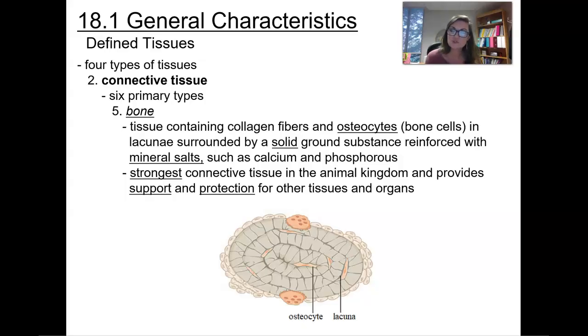But this time, instead of being surrounded by a jelly-like matrix, they're going to be surrounded by a solid ground substance that's reinforced with mineral salts, such as calcium and phosphorus. And we often refer to that as hydroxyapatite. That's the name of the salts. These are part of the strongest connective tissues in the animal kingdom, and they're going to provide support and protection of other tissues and organs within that animal's body.